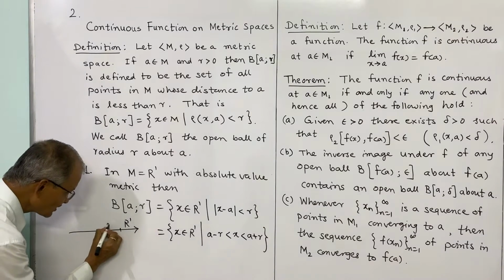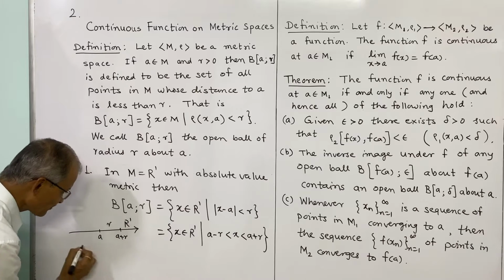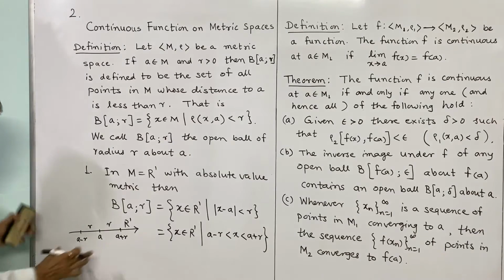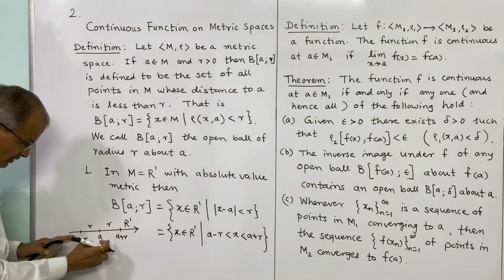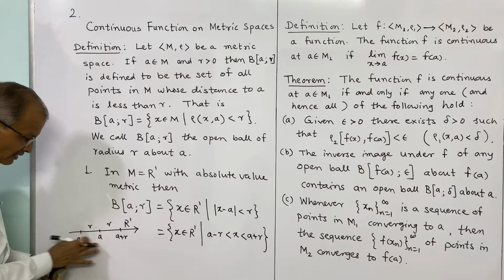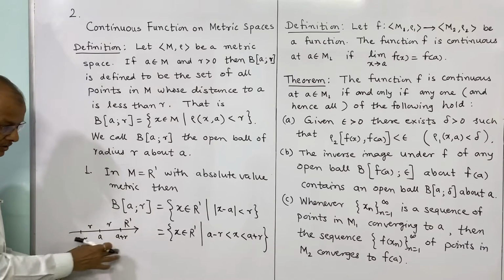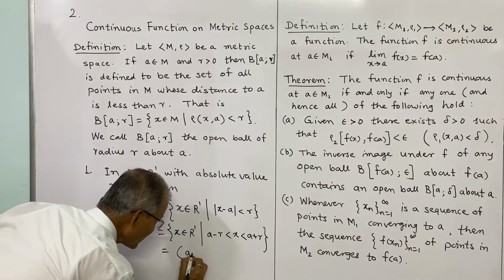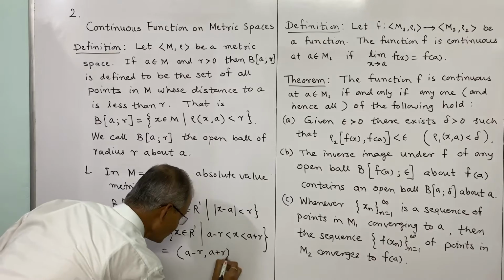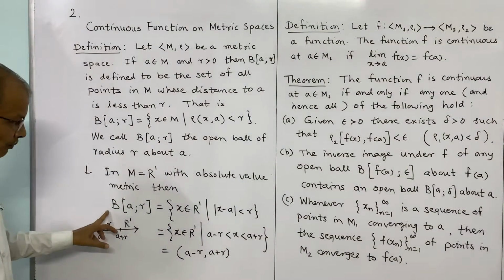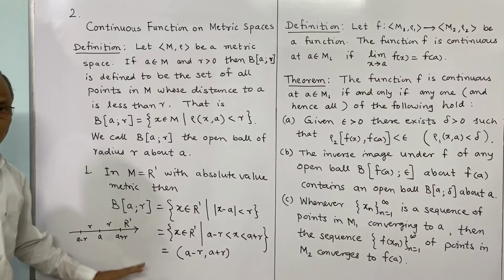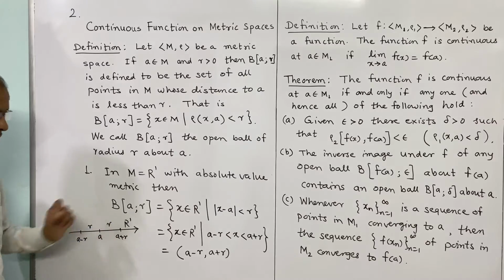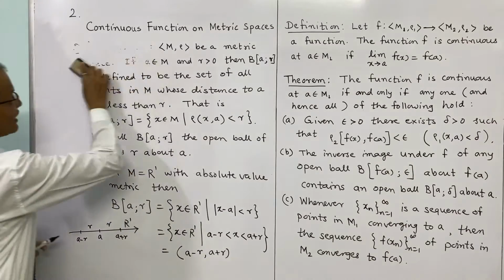If this distance is R, then this point will be A plus R, and on the left side the point is A minus R. Therefore the point X will lie within the interval from A minus R to A plus R. This is simply the open interval A minus R to A plus R. So this is the meaning of open ball in R1. An open ball in R1 is an open interval. That is our first example for open ball. Now we will consider the second example.